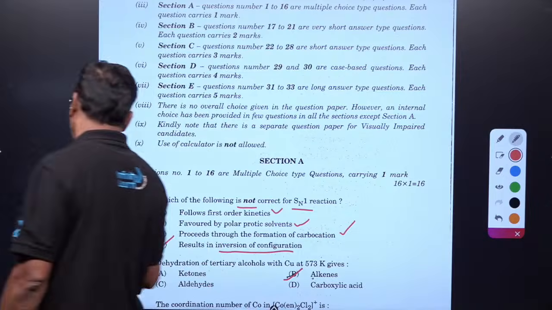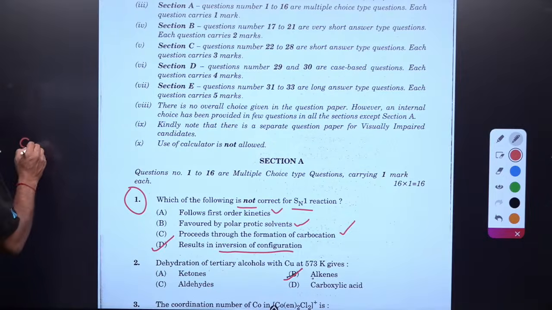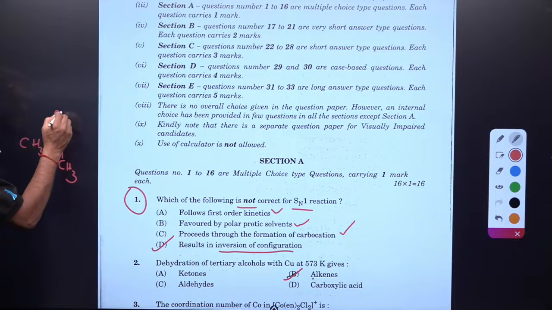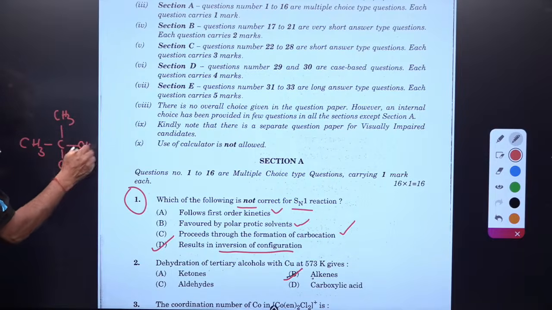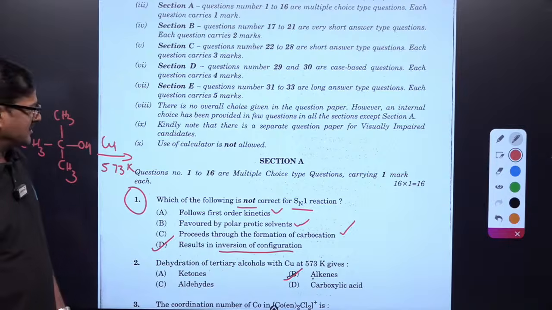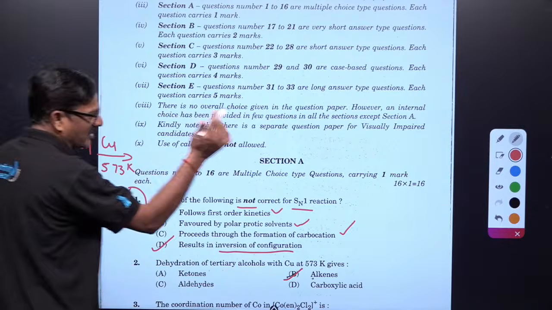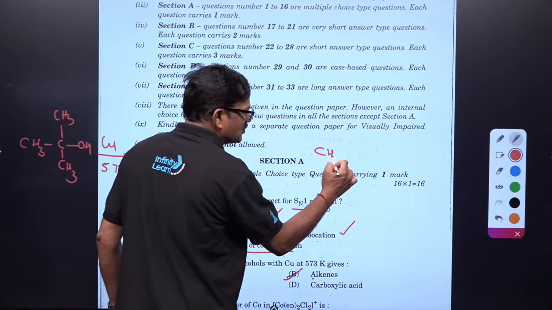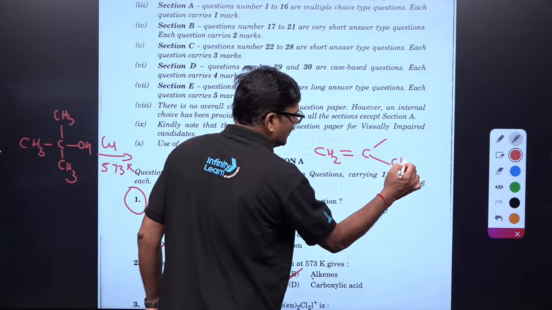You can see this example: CH3, CH3, CH3 and OH, when heated with copper at 573 K, dehydrogenation takes place. There is no space, I want to write here CH2 double bond CH3.